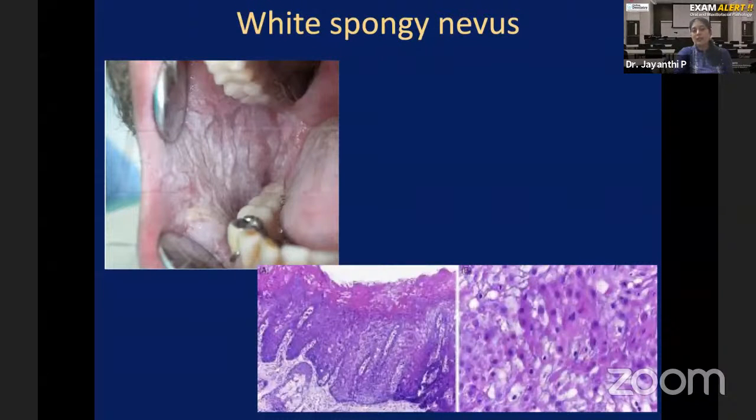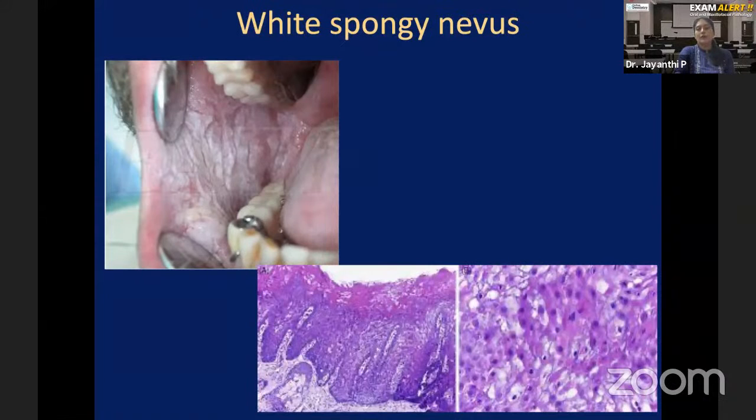So always remember, clinically, keratin will appear as white areas. Try dipping your hand in a bowl of water for 10 minutes, then remove it and see. You will feel that your hand has become very soggy and white in color. That's because keratin is getting deposited on the surface. So when keratin becomes wet, when keratin is seen in the oral cavity, it will appear white.